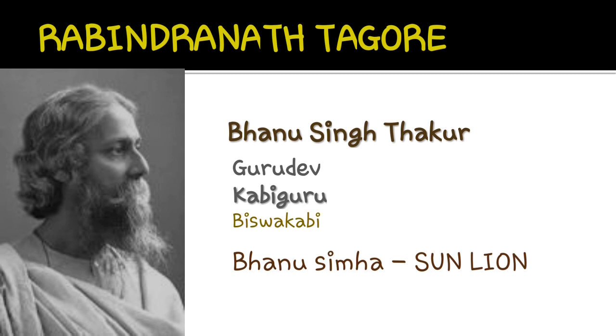So dear students, in this first activity we have studied about Rabindranath Tagore. At the very little age of 6 he started writing, started composing his poetry, and later at the age of 16 he was able to publish his book, but he didn't publish it in his real name. He used the pen name Bhanu Simha, which means sun lion. One of the greatest compositions by Rabindranath Tagore is Gitanjali. For Gitanjali he was awarded the Nobel Prize for literature in 1913.